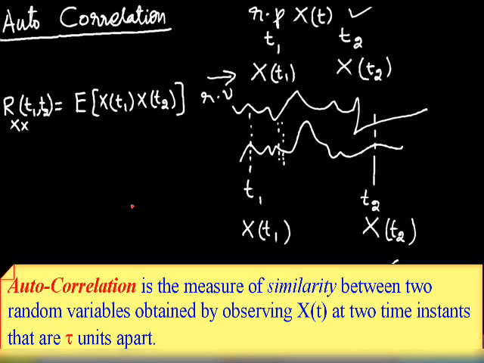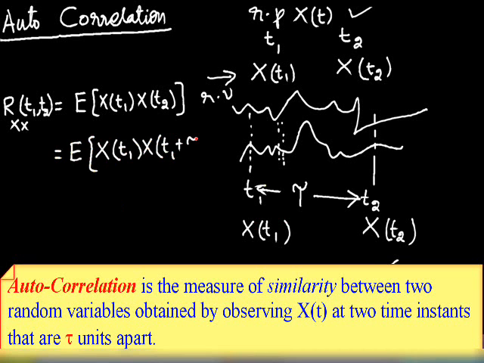The autocorrelation function of the random process x of t is given by Rxx of t1 comma t2, that is equivalent to expectation of x of t1, x of t2. So here, if you let the difference between these two observation instants be tau, then this can also be written as expectation of x of t1, x of t1 plus tau.